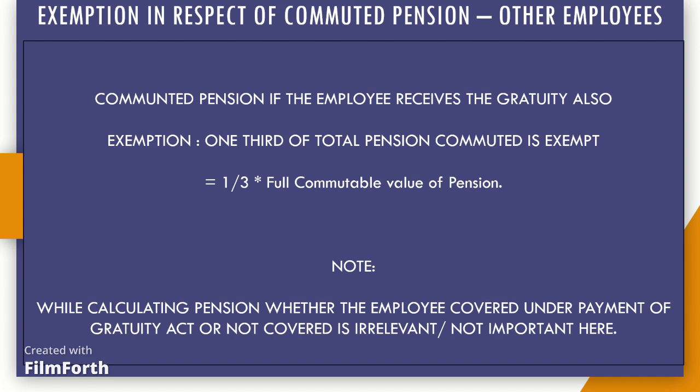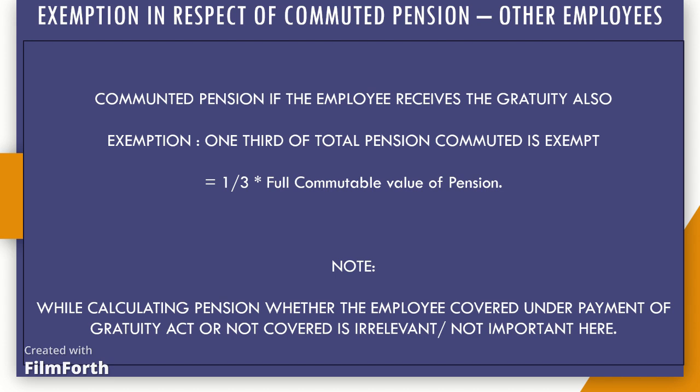Additional points to be known. 1. Exemption in respect of commuted pension is available to an assessee irrespective of the regime, Section 115BAC, under which he pays tax. 2. Judges of the Supreme Court and High Court will be entitled to the exemption of the commuted portion. Exemption in respect of pension received by recipients of gallantry awards.